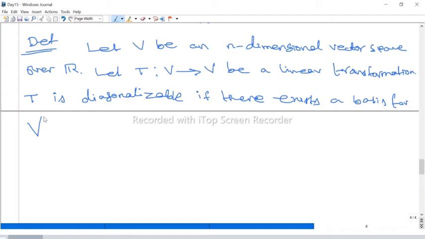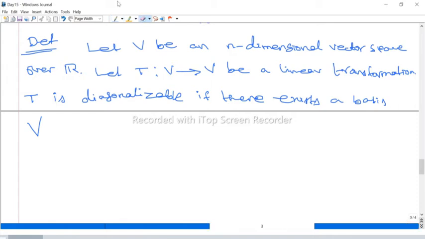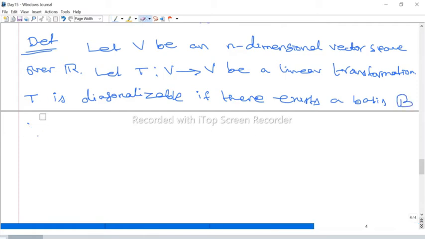Because already we know that every linear transformation from a finite dimensional vector space to a finite dimensional vector space we can represent as a matrix using a basis. Therefore, when we say a linear transformation T is diagonalizable, if there is a basis, we call that basis script B, such that